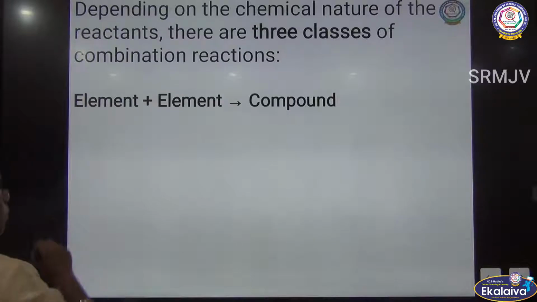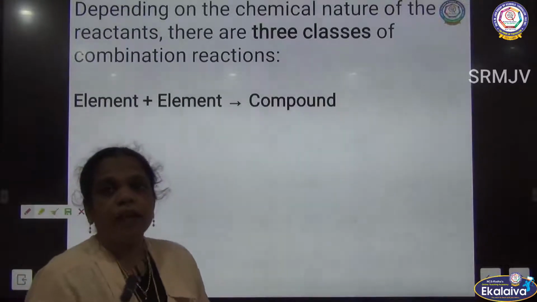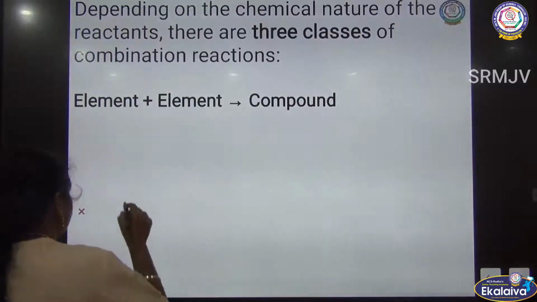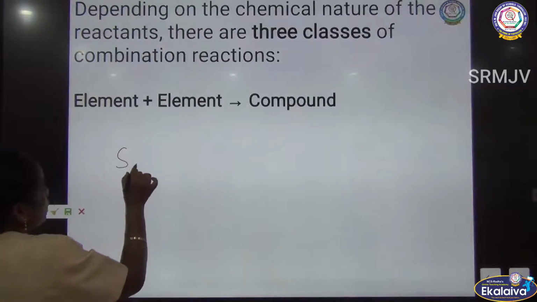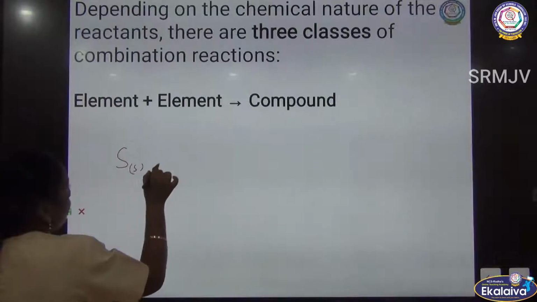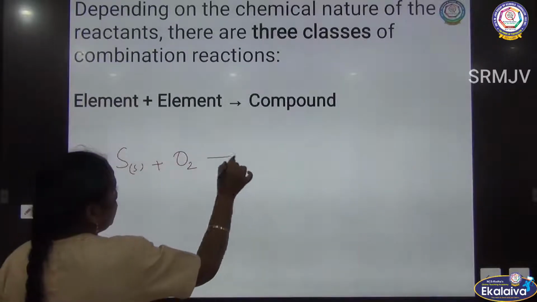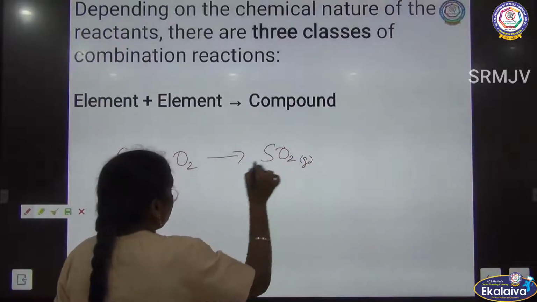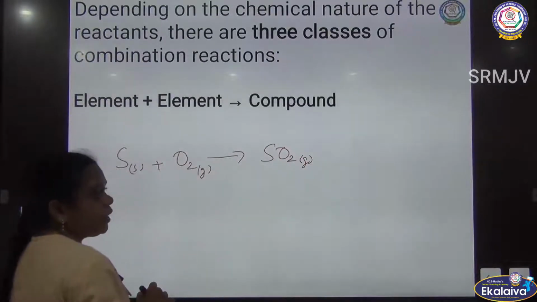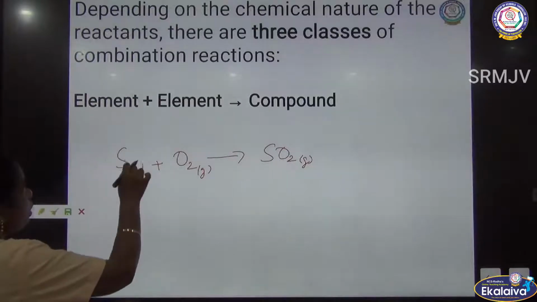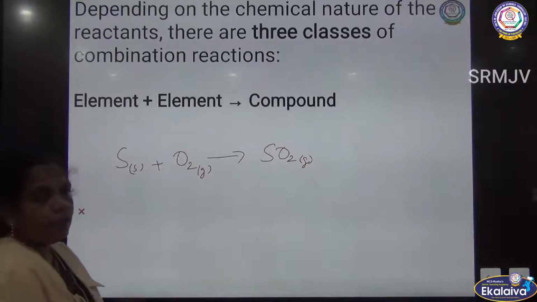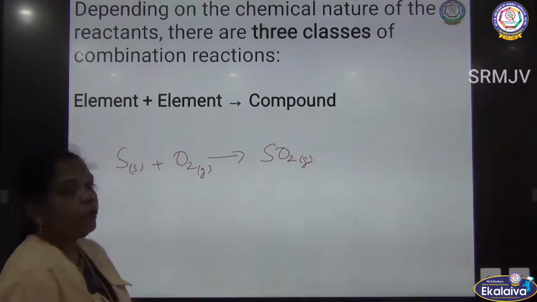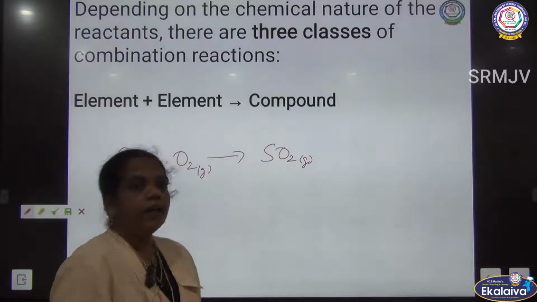Now see the examples for this type of reaction, element plus element gives compound. Solid sulfur reacts with oxygen to form sulfur dioxide, which is found in the form of gas. So the element sulfur reacts with oxygen to form the compound sulfur dioxide.